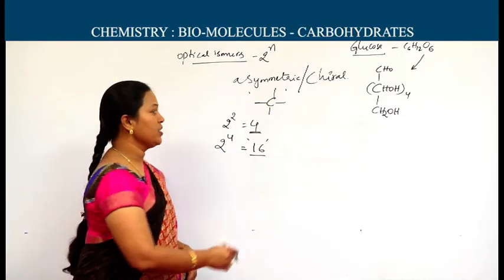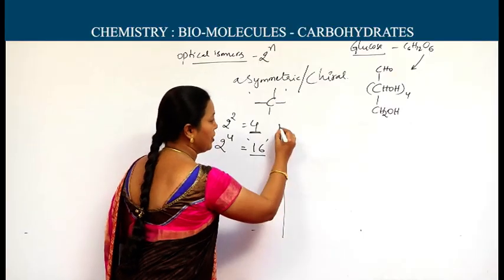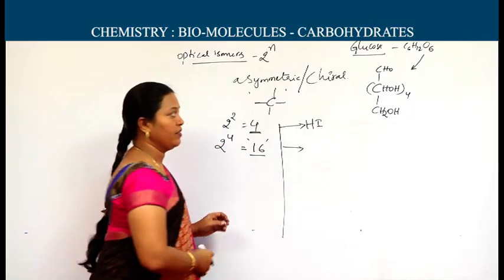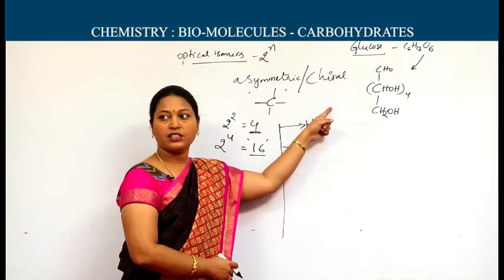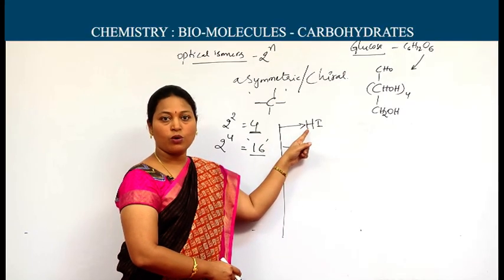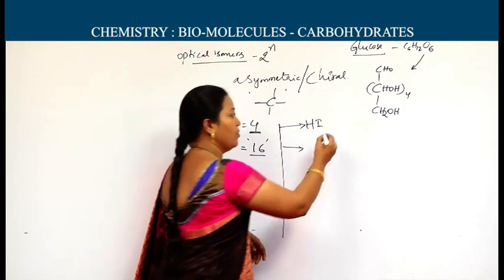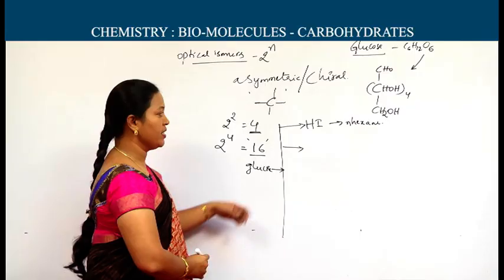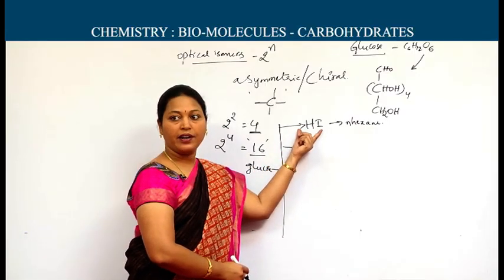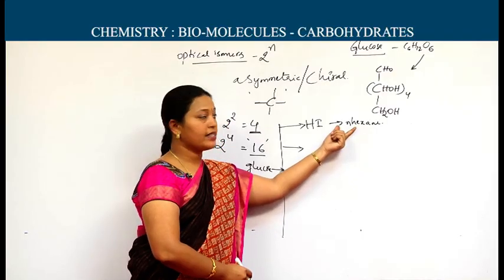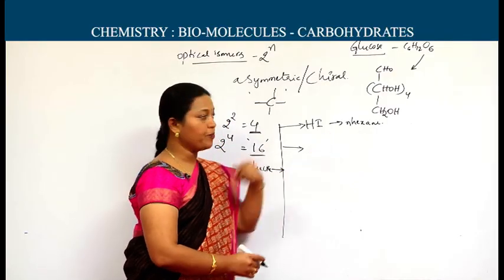Structural elucidation with some chemical reactions. Whenever glucose reacts with hydrogen iodide, we get normal hexane. It indicates all the 6 carbon atoms in glucose are in a straight chain.